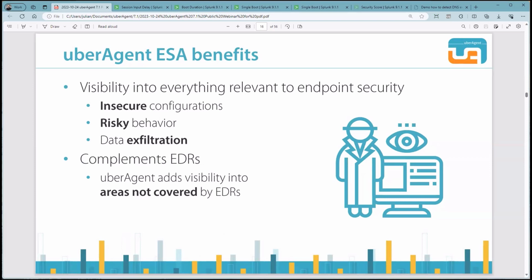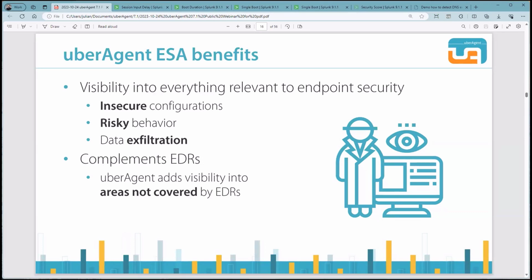Now you might say, okay, fine, sounds like just another EDR solution. Why replace an EDR with UberAgent? Well, first, I want to emphasize that we don't want to replace any EDR solution. We want to complement it. We want to raise transparency and visibility into an existing implementation.